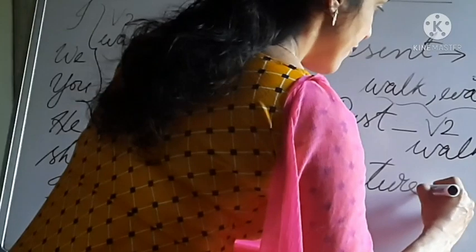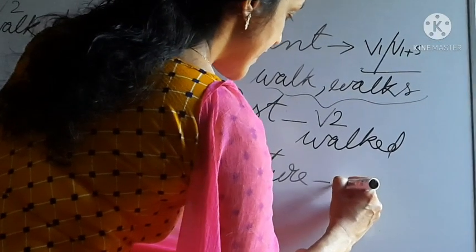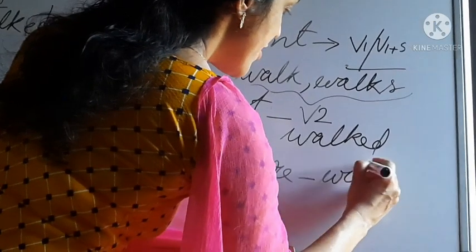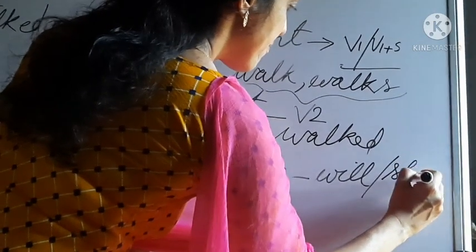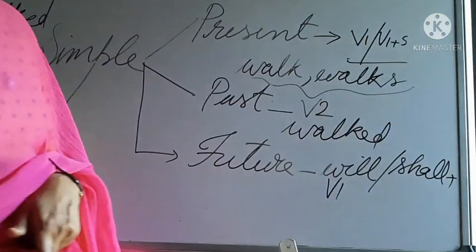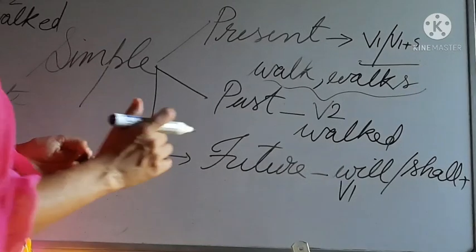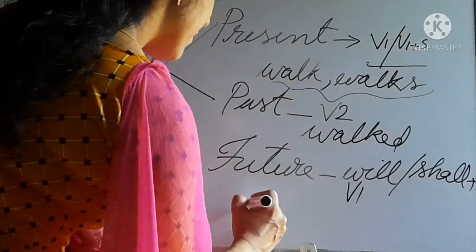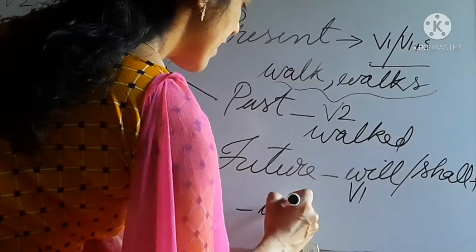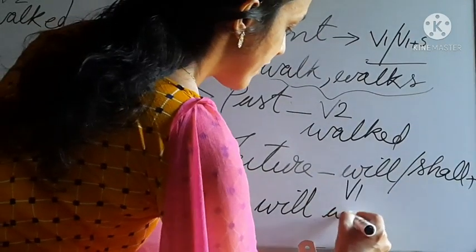Here we can use the modal auxiliaries will or shall plus V1 form. Will or shall plus V1 form. For example, will walk.